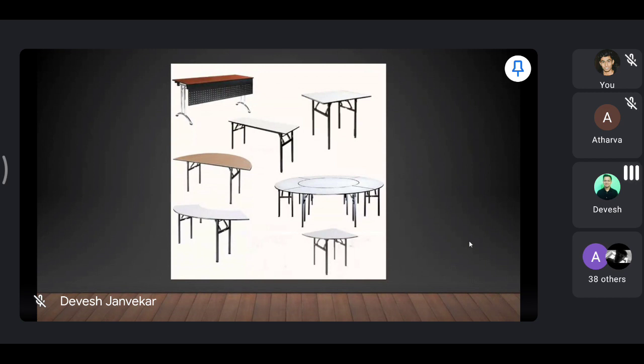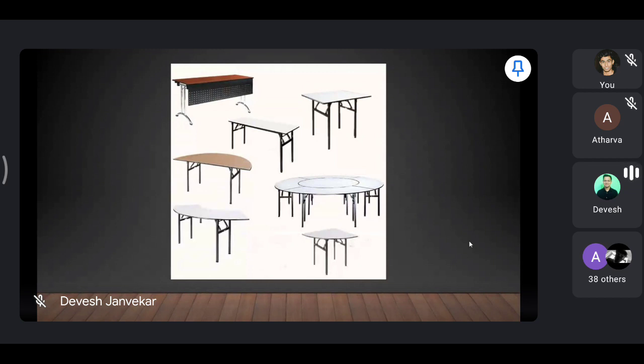Then you may find half moon, or in FNB language we call it as D's. You will find D's. What are these D's for? These D's you may use for water counter, you may use it for clearance counter. Okay.